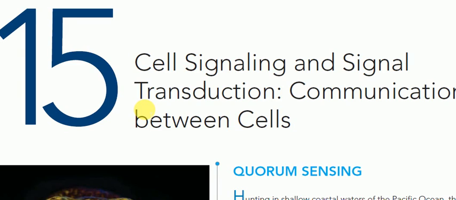Let's see what these changes are, what cell signaling is, and how anybody performs cell signaling, signal transduction, communication between cells, right?